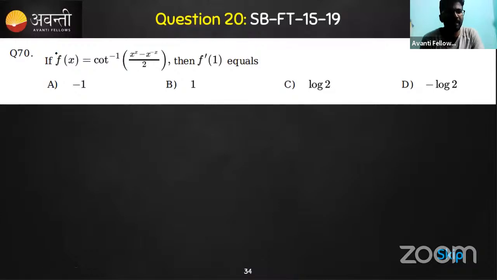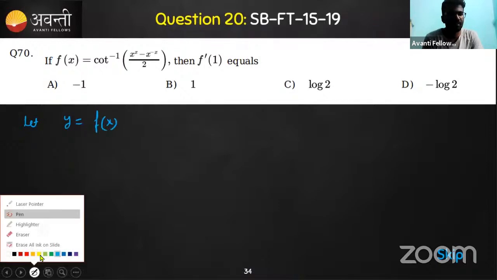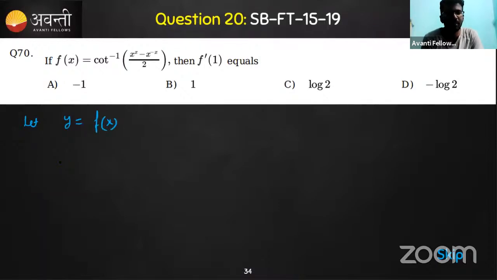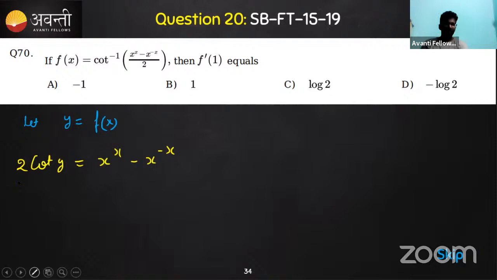Before differentiating, let's simplify, right? So we can take this one as y is equal to f of x. Okay, so that we can write this one as cot y on one side. On the other side, there is x to the power x minus x to the power minus x, divided by 2. We can write this 2 on the other side. So now f dash is nothing but the differentiation dy by dx.